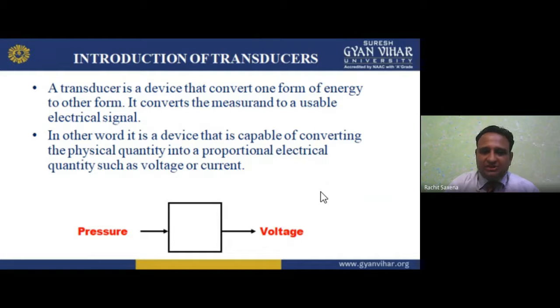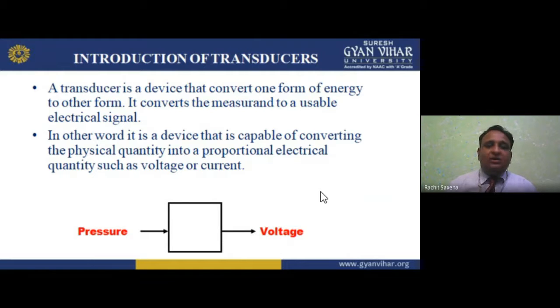It converts the measurand to a usable electrical signal. It converts what? It converts the measurand. The measurand may be the value we have to measure, a physical quantity for example, to a usable electrical signal, the electrical signal which can be used by the other part. So it converts the measurand to a usable electrical signal.